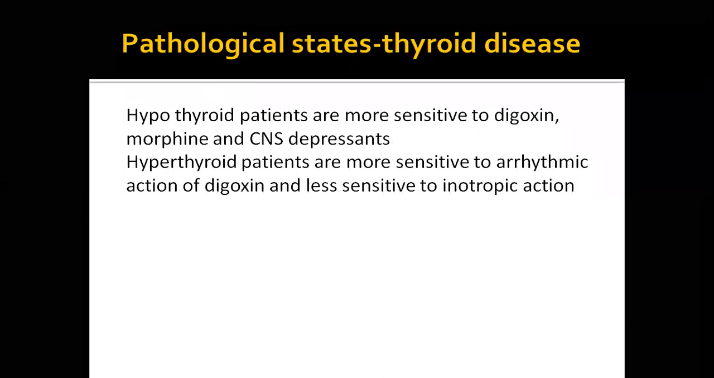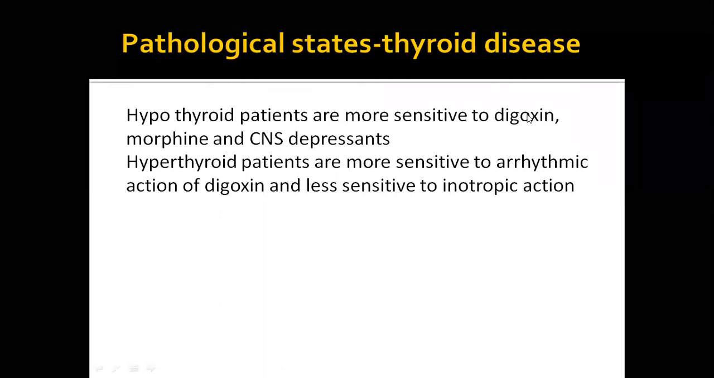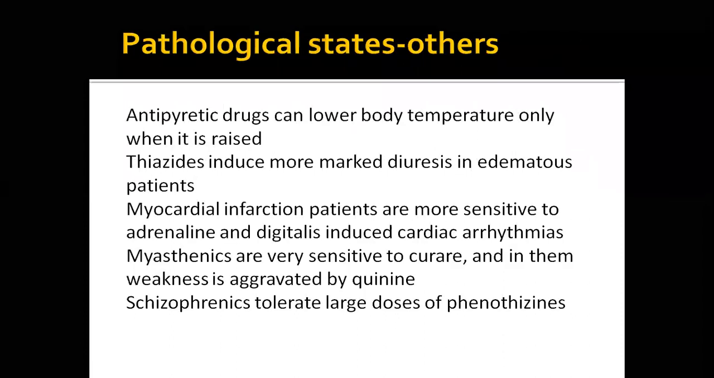So thyroid state: we said that in case of hyperthyroidism, we need more amount of drugs. In case of hypothyroidism, the metabolism is decreased. All these things can happen. So hyperthyroid patients are more sensitive to digoxin. Their arrhythmic potential is more. Okay, we should be careful.